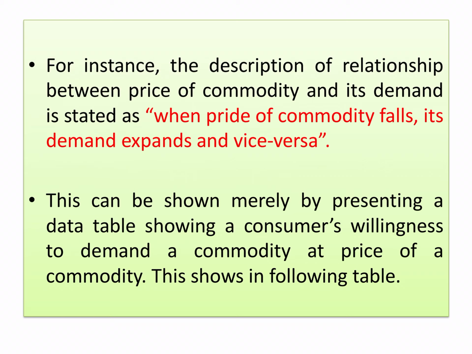This can also be shown by presenting a data table showing a consumer's willingness to demand a commodity at different prices. It shows that the consumer wants to purchase a product, but at different types of prices.